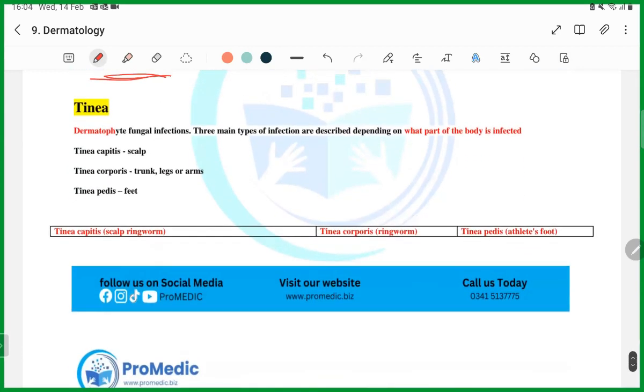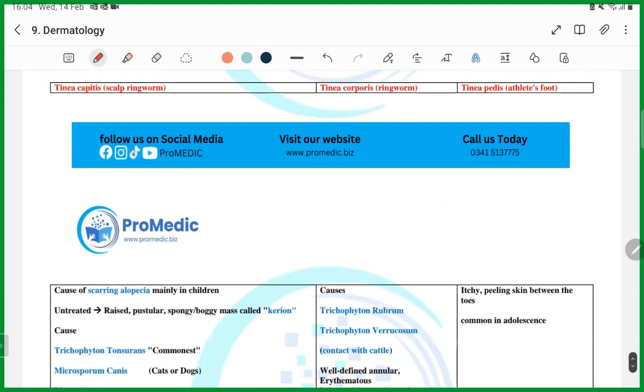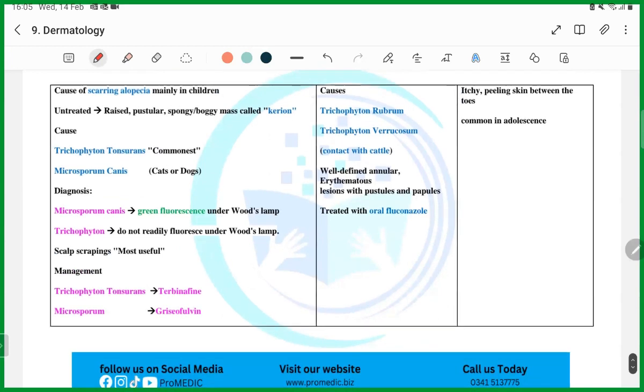Then, tinea. Which part of the body is affected? It will be called tinea capitis if scalp, tinea corporis if trunk, legs or arms, tinea pedis if feet. So, guys, the difference between tinea capitis, tinea corporis and tinea pedis is the table you have to remember. It can cause scarring alopecia. Then this is the commonest organism in it. The other important thing that you're going to get is the management, guys.